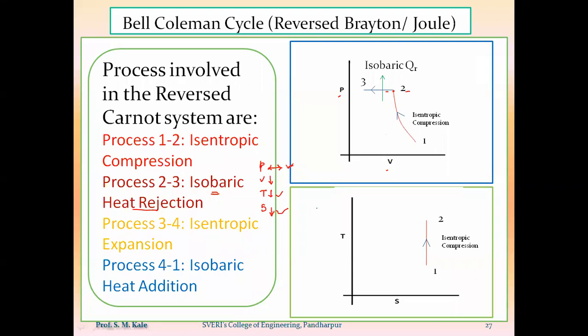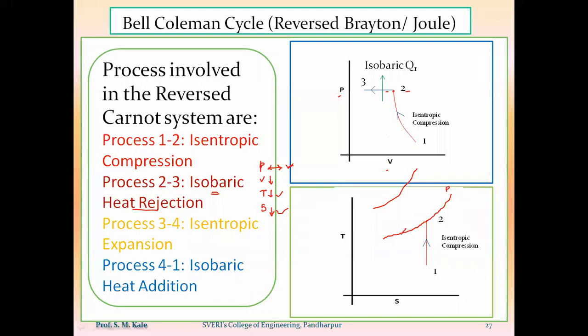That means on the TS diagram, I should first of all see the nature of the constant pressure line. We have seen the nature of the constant pressure line on the TS diagram, so the constant pressure line will be likewise. Through point number 2, I can draw the constant pressure line in the upward direction, as well as in the downward direction. I have to decide in which direction this isobaric heat rejection process will go. As this is a constant pressure line, what about the remaining two parameters? Temperature should go on decreasing, entropy should go on decreasing.